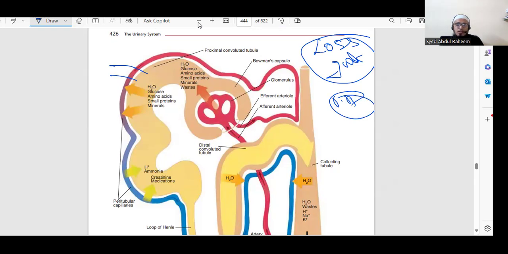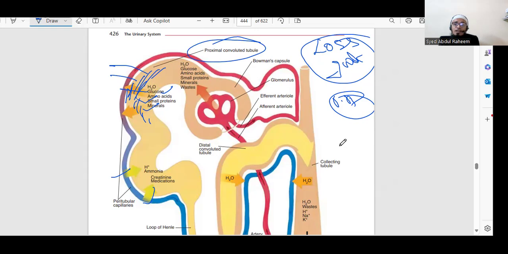All this amino acid, creatinine will go. But water, glucose, important proteins, and minerals will be reabsorbed. These are the proximal convoluted tubules. They have the absorption capacity.